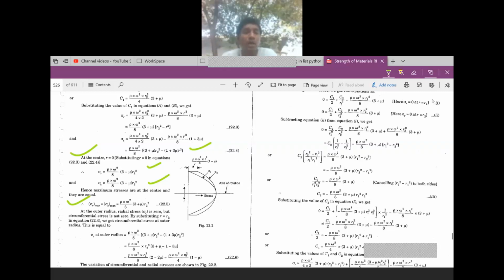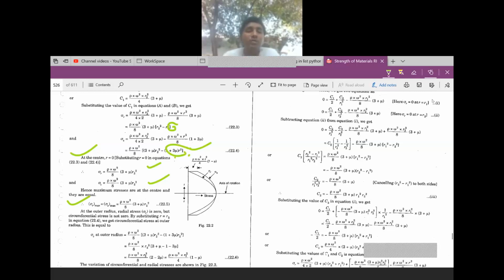At the center, r is equal to 0. When you consider the center, the r value will be 0. What happens then? This term will become 0, and only the remaining term 3 plus mu is left. Here also this part will become 0, and here this part will become 0.